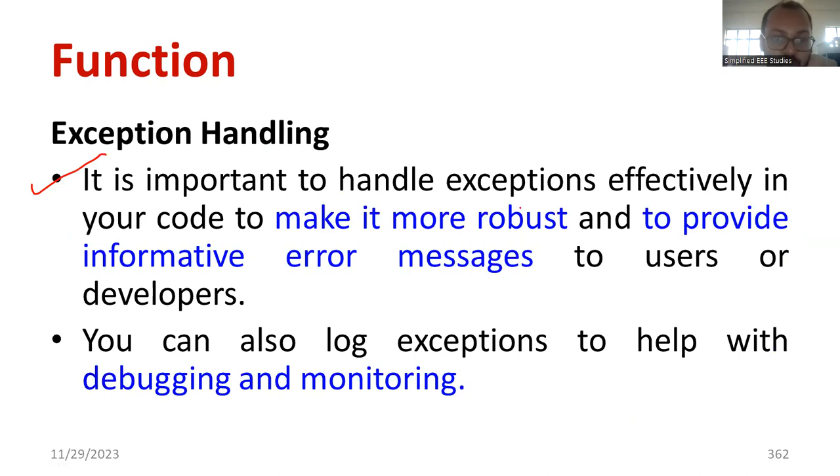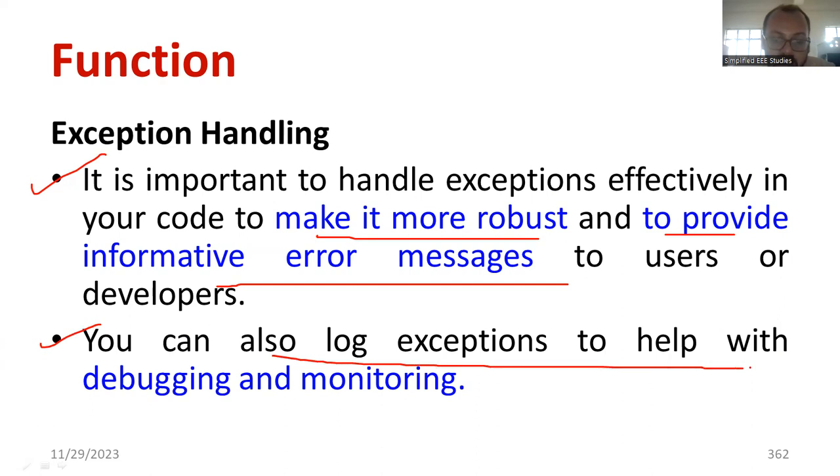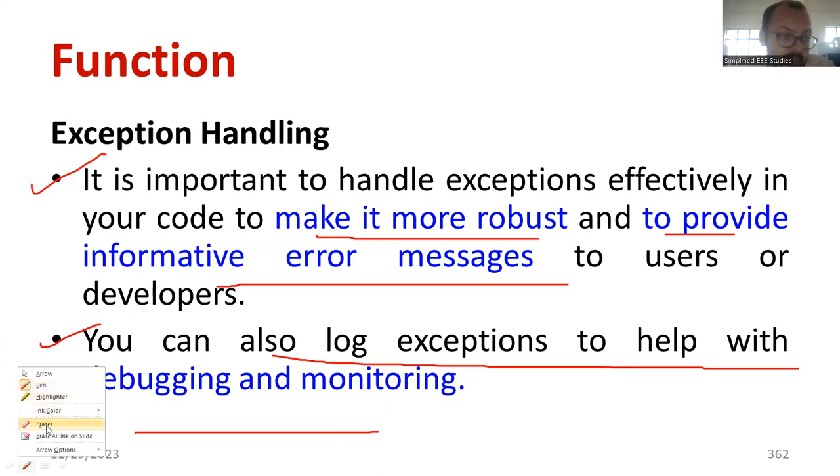It is very important to handle exceptions effectively in your code and make it more robust by providing informative error messages. The user should get a message that 1 by 0 is not defined, something like that. Because of the error, the program should not get stuck. It should continue in such a way that the user gets appropriate messages. You can also log exceptions to help with debugging and monitoring. These are the advantages of exception handling.